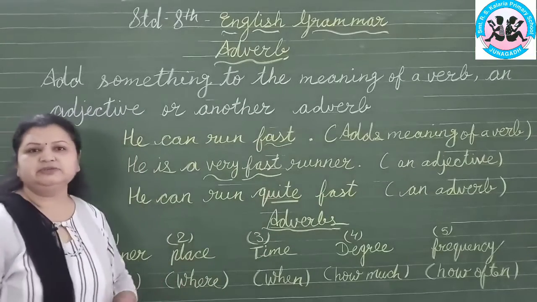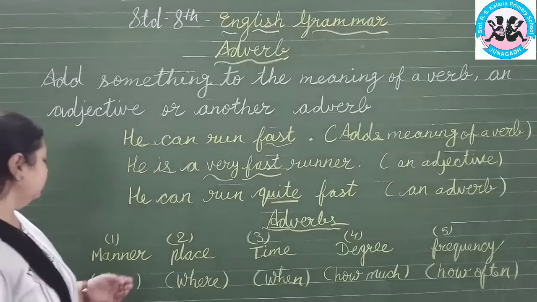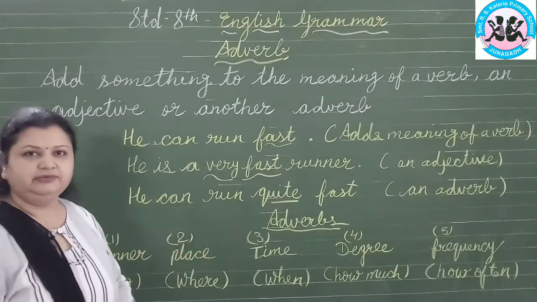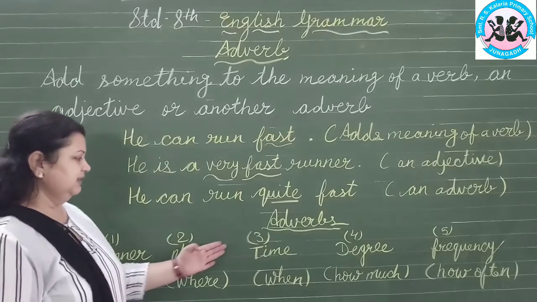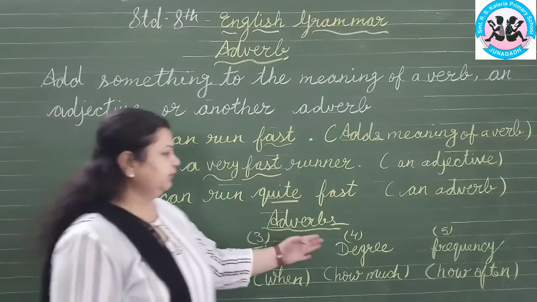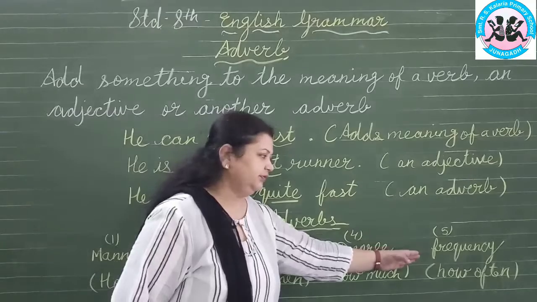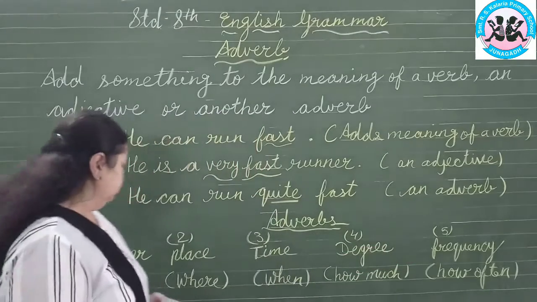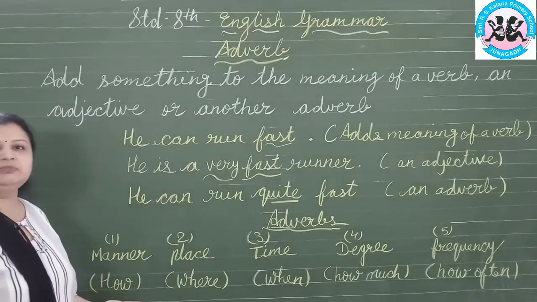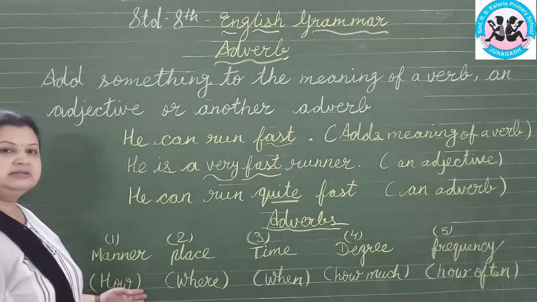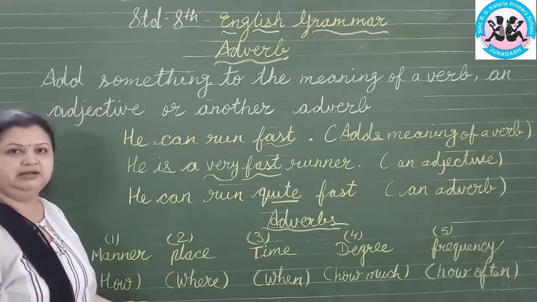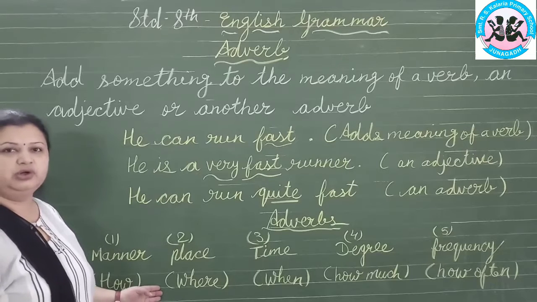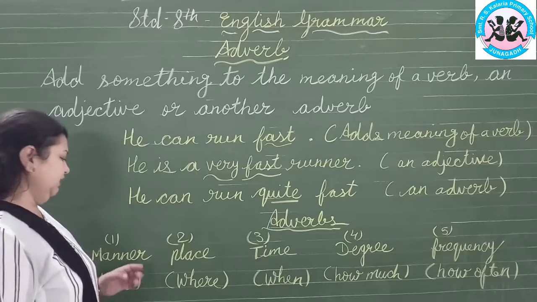Now, how many types of adverbs are there? There are 5 types of adverbs. First, manner. Second, place. Third, time. Fourth, degree. And fifth, frequency. Now, manner says about how. He runs how? So it is fast. So fast will be the manner here. Quietly, slowly, that is called manner.